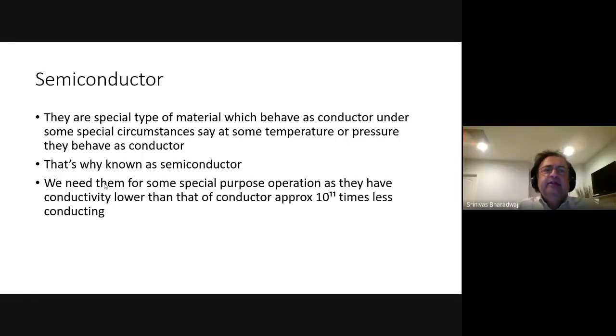Now, there is a special type of material which becomes a conductor under certain circumstances, and it is not a conductor under other circumstances. Such a material is called a semiconductor. So it's sometimes this and sometimes that, sometimes a conductor, sometimes an insulator.